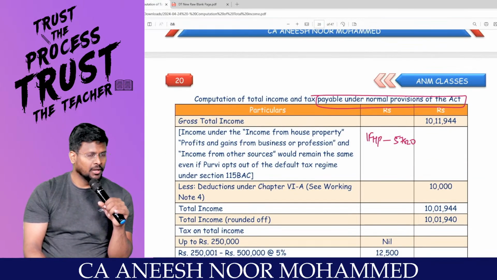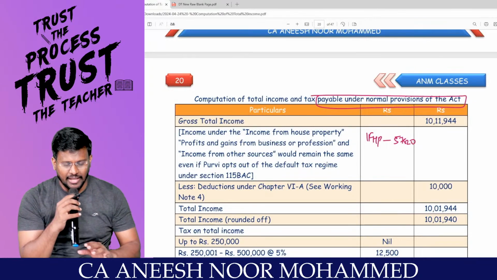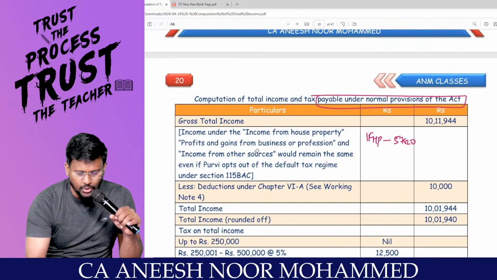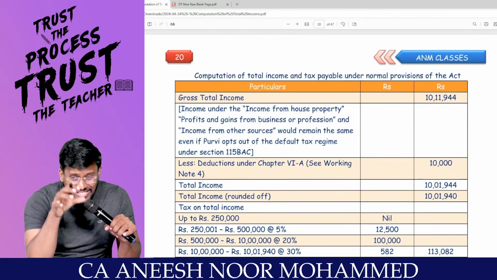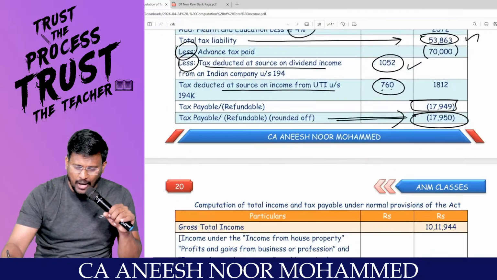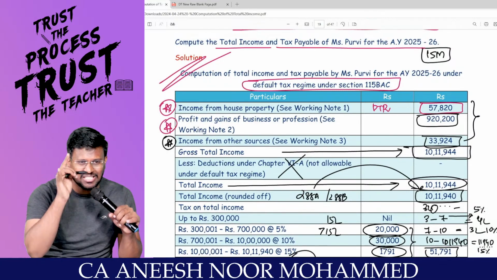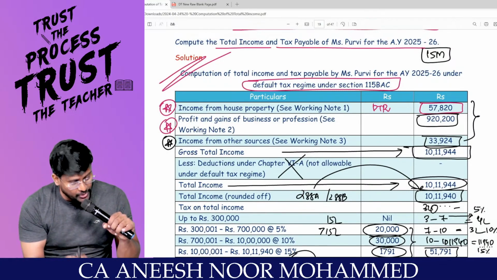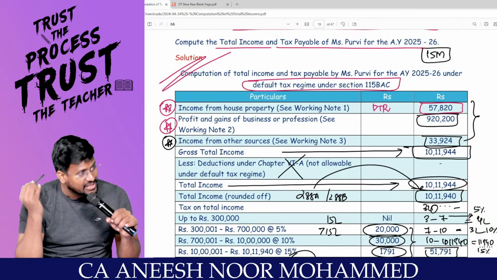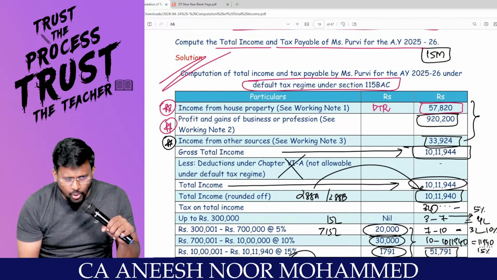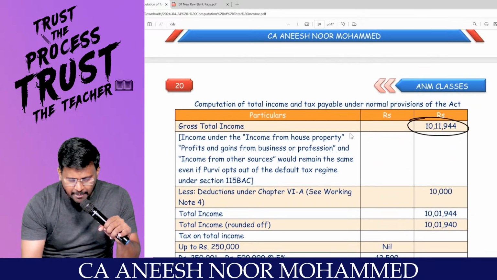That's it. The same question I am going to solve under the normal provisions of the Act. That means, my dear lovable students, will the gross total income change? Gross total income will not change in this question, because whatever is allowable for house property under the default tax regime is the same for the optional tax regime in this question. PGBP, no change. Exactly the same for this question. IFOS, no change. Exactly the same as per this question. So I will go with the same gross total income of